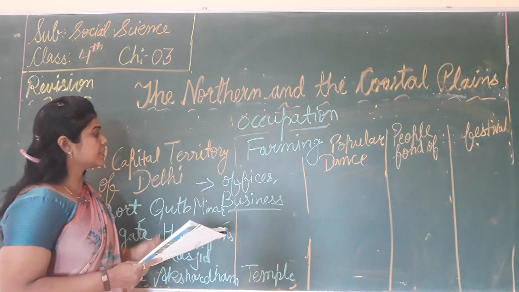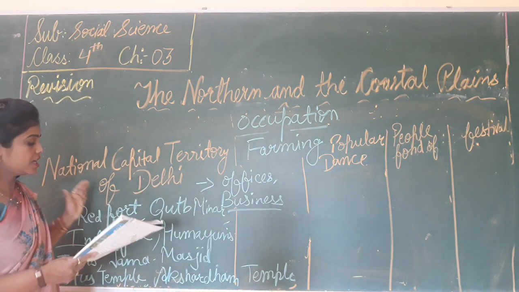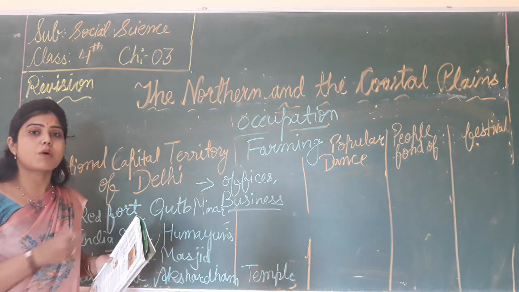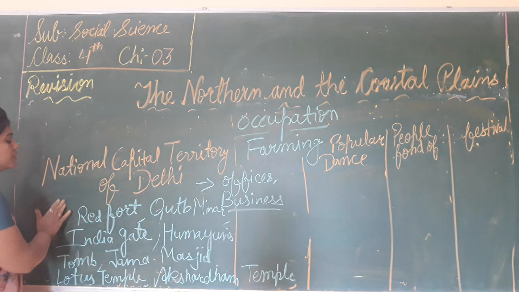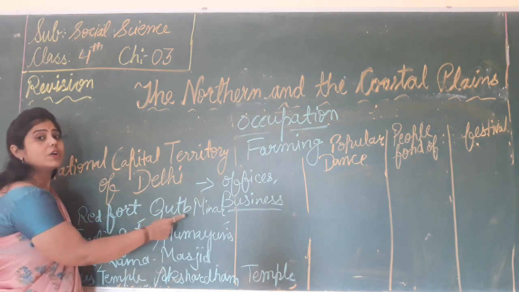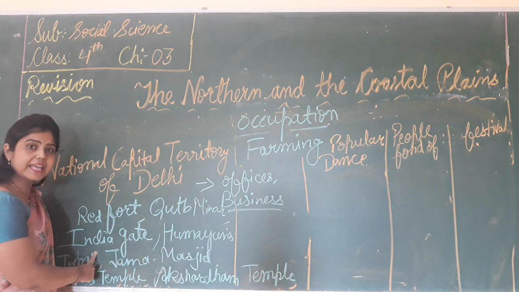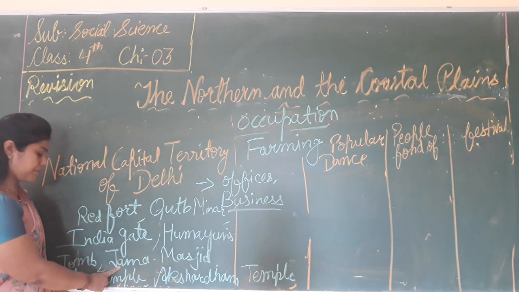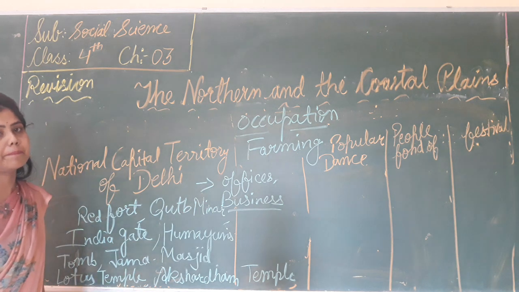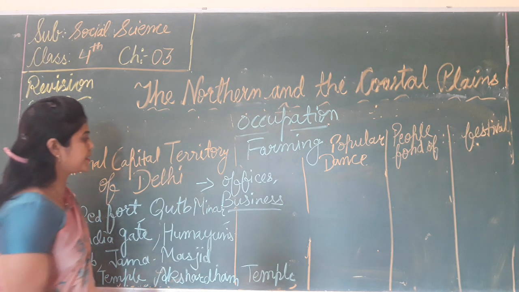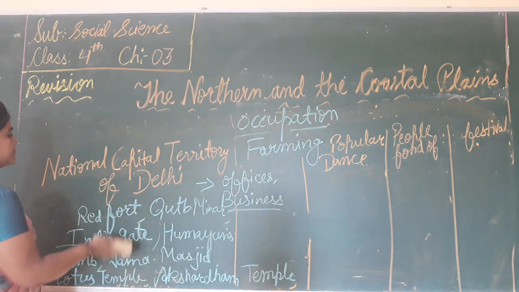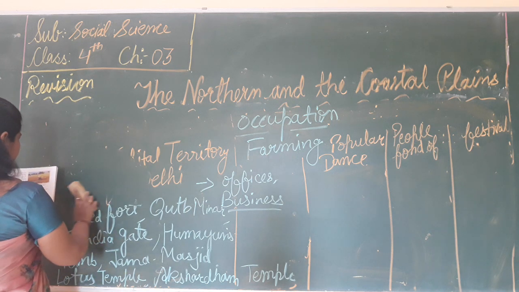Tourists from all over the world come to see these monuments such as Red Fort, Qutub Minar, India Gate, Humayun's Tomb, Jama Masjid, Lotus Temple, and Akshardham Temple. Clear? And most of the people work in offices, and some of them have their own business.